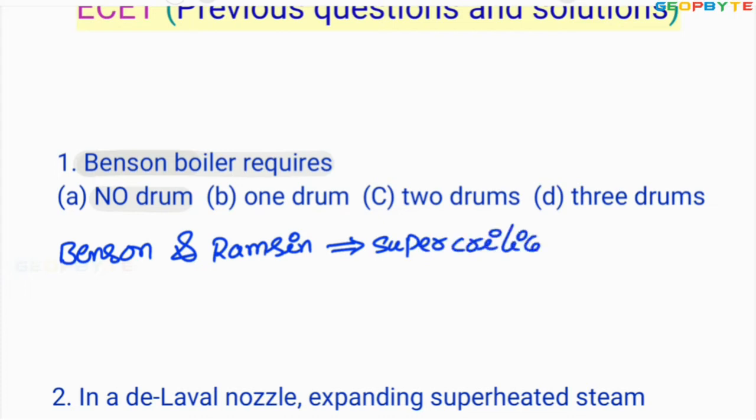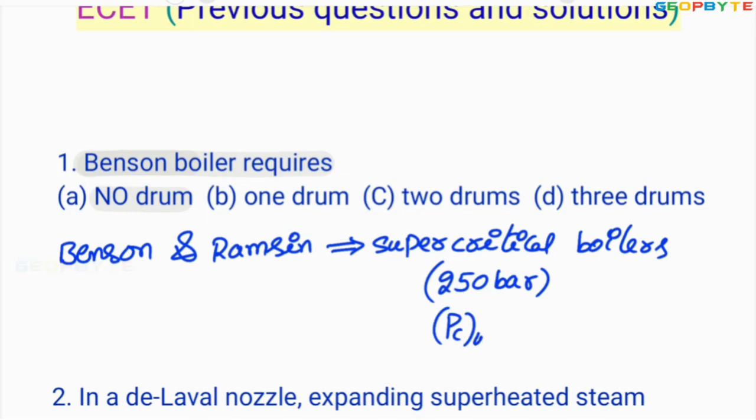Supercritical boilers. These are operating at a pressure of around 250 bar. Here supercritical boilers means boilers which are operating above critical pressure. You know, the critical pressure of water is 221 bar. If any boiler is operating above the critical pressure, such a boiler is called a supercritical boiler. Supercritical boilers are generally constructed without any boiler drum.